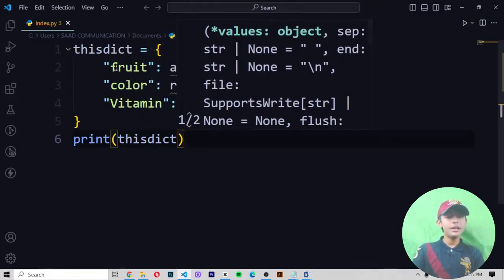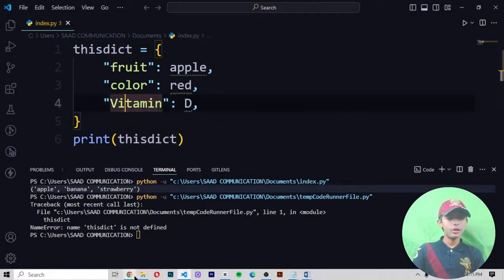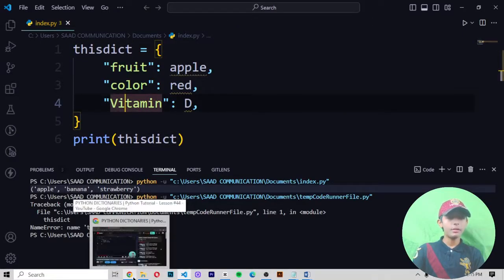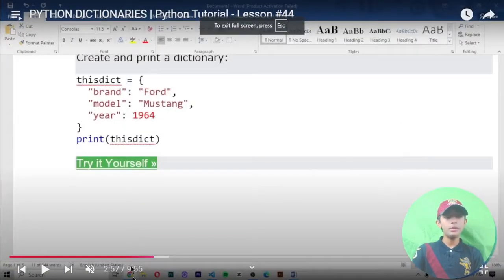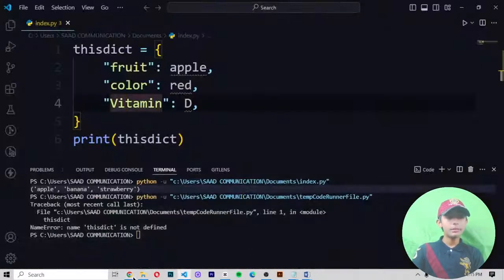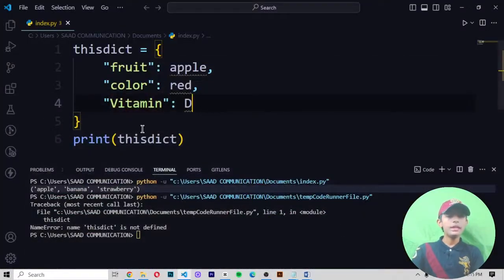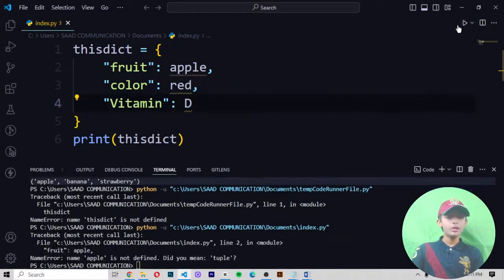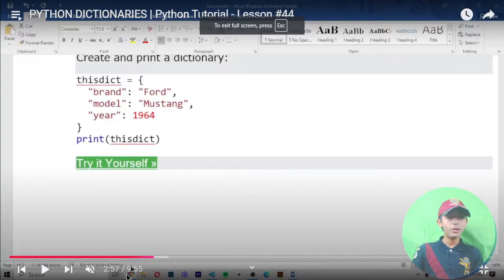So when I save it and run it, it gives me, okay, this dict is not defined. Okay, why? In this video I have already told you how to make a dict, but it is saying this dict is not defined. In the end I also wrote the comma, but in the end you do not write a comma. Now save it and run it. So now I hope it does not give the error. Save it and run it. So, okay, apple is not defined.